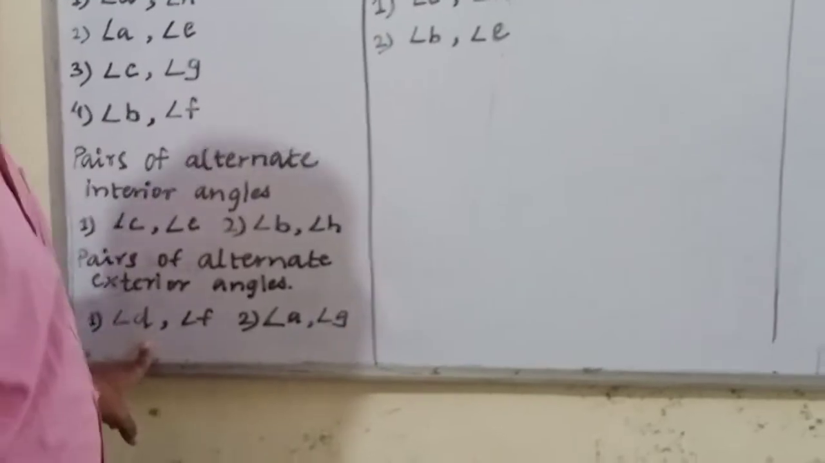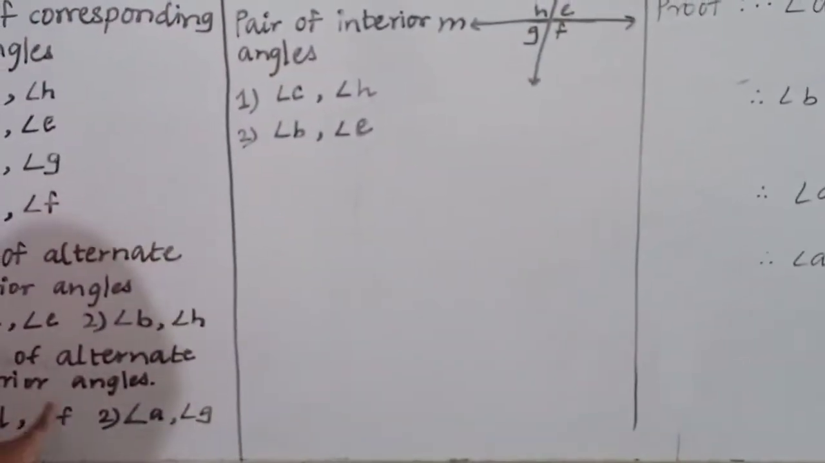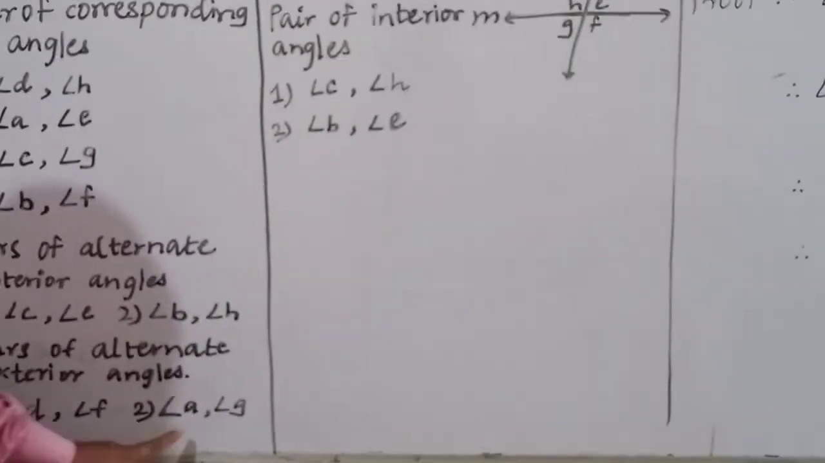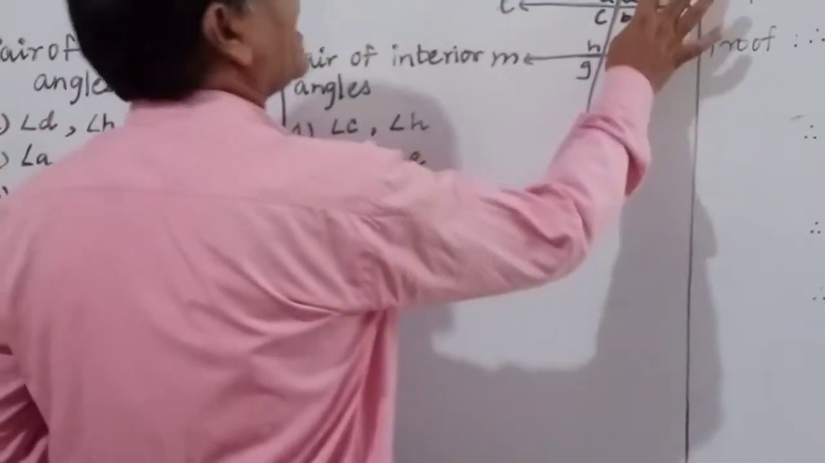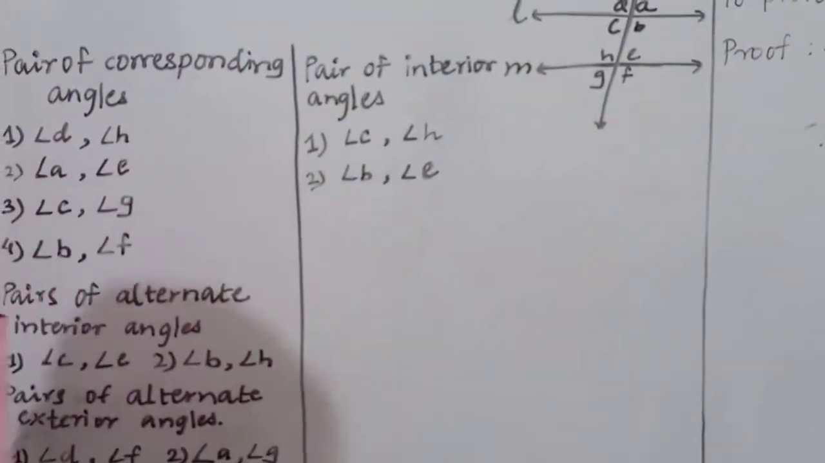Okay. Angle D and F. Angle D and angle F, they are said to be exterior alternate angles. Okay. Angle A and angle Z. Angle A and angle Z, these two are said to be exterior alternate angles.